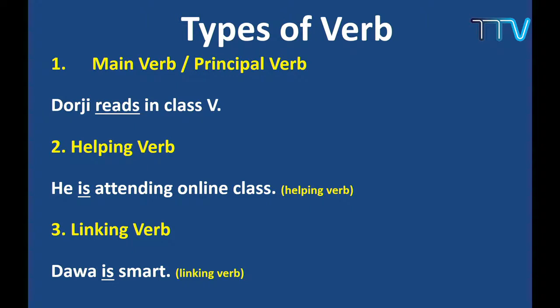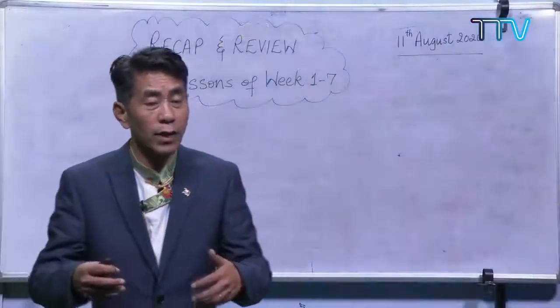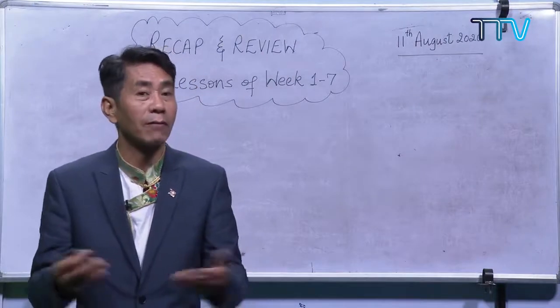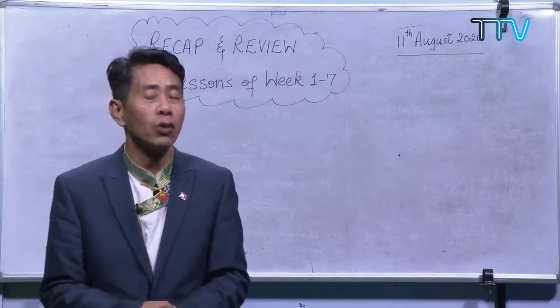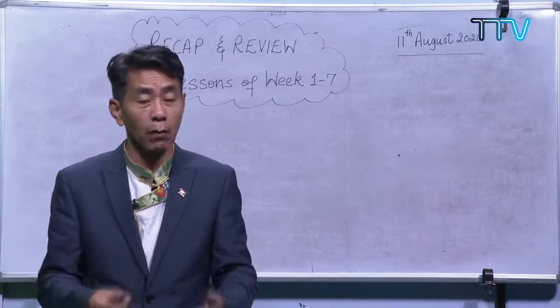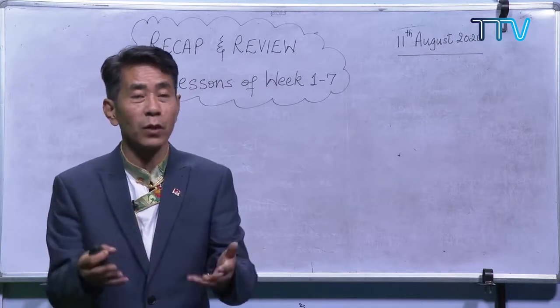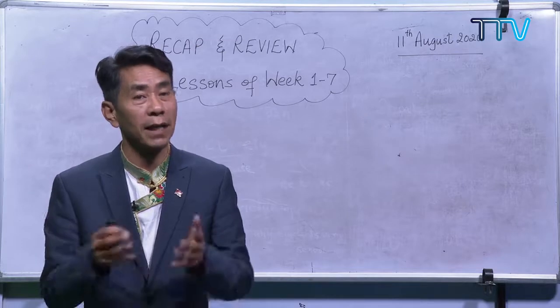Generally when somebody says verb, we think of the main verb. When I say, is there any verb, we look for words which show some action. But that was not the case. When I say verb, we are not just talking about the principal verb like eat and play. The moment you don't see any of these words in a sentence, you just give up and say, oh, there isn't any verb. But that was not the case.